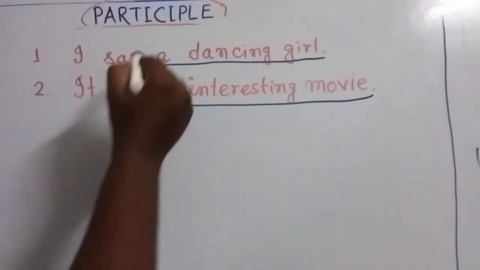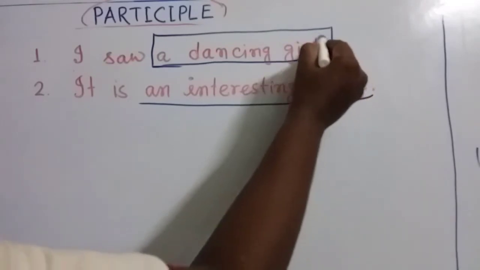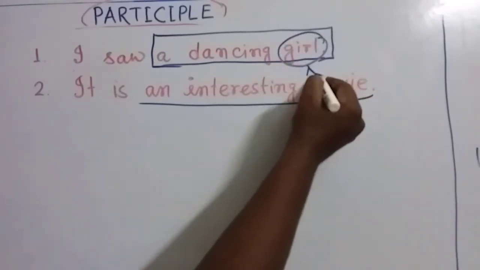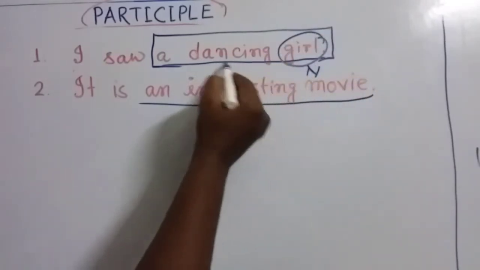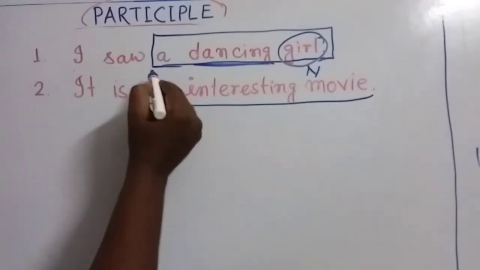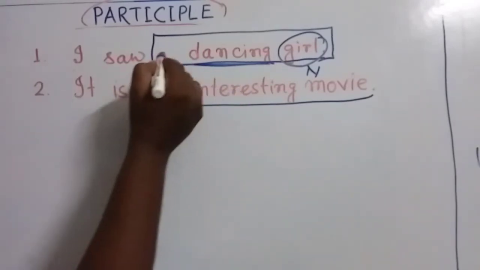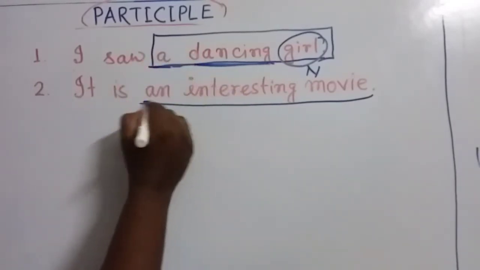My dear friends, in this structure, at last there is a noun, and before that there is the adjective, and before the adjective there is a determiner, maybe a or maybe an.